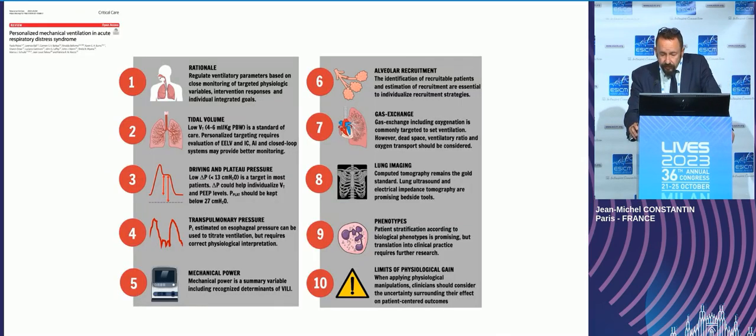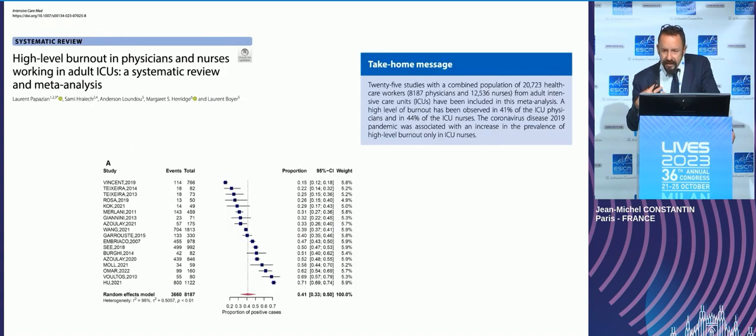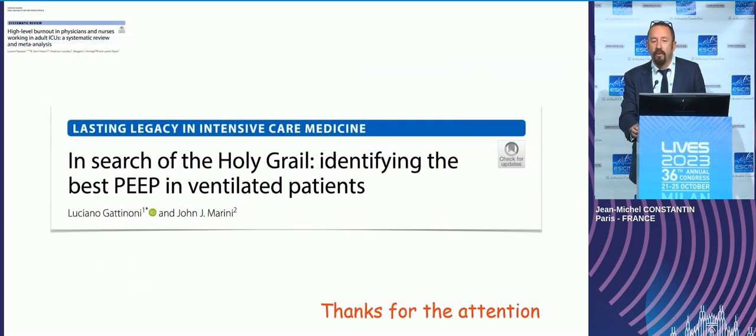So to conclude, unfortunately, today we have nothing more than physiology to try to adapt the PEEP to our patient. We need tools. We need to titrate the PEEP and to reevaluate the PEEP level to our patient every day, every hour at the early phase. I don't know if it's going to save a lot of lives, but what I'm sure is that at the time where more and more physicians in ICU are subject to burnout, trying to find the holy grail of setting PEEP is good for our mindset and for our brain. Thank you for your attention.